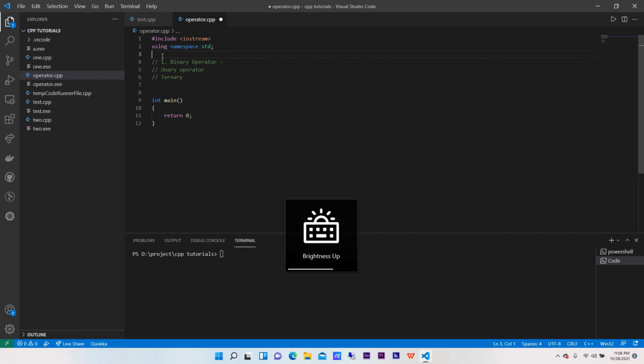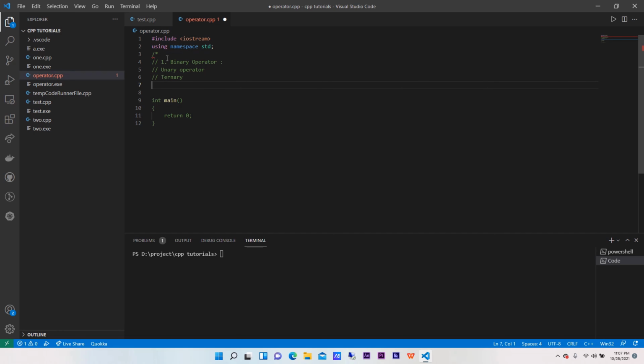Now, coming to the binary operator, as I have already mentioned, the first type is arithmetic operators. First, let me write it using the commenting method. Just a minute. Okay. Now it is good, right? Now the first is binary